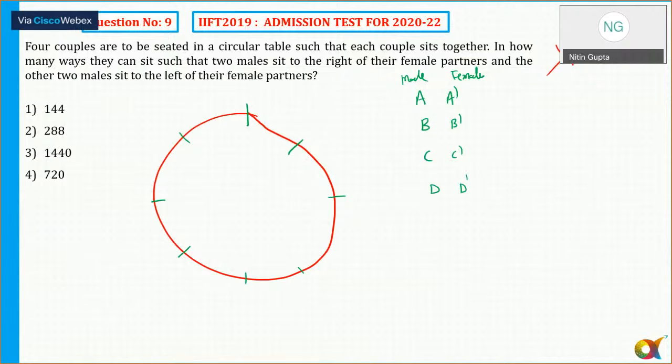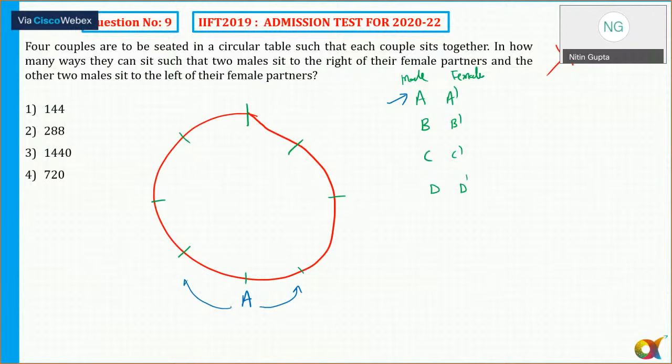Whenever there is a circular arrangement, we try to find the position for the first. Now for the first couple, how many choices are there? Let's say the first couple is A and A. In how many ways can they sit at the circular table? Person A sits here. Then the wife of A has how many choices? Can I say 2 choices? The wife of A will sit either on the right hand side or on the left hand side. So there are 2 possibilities.